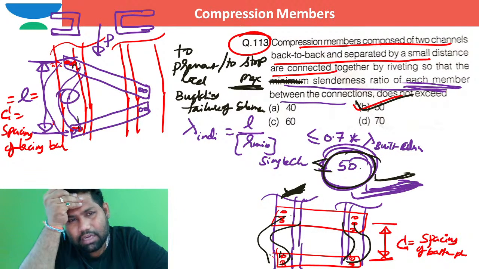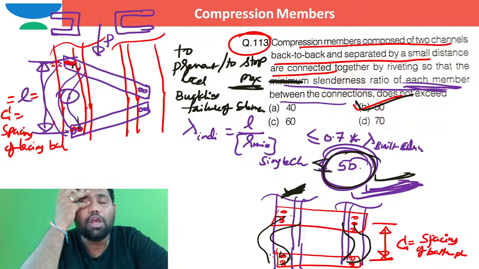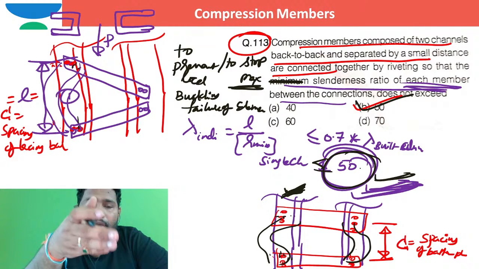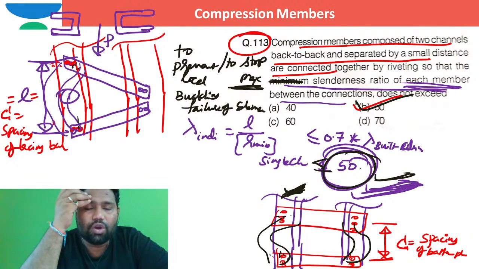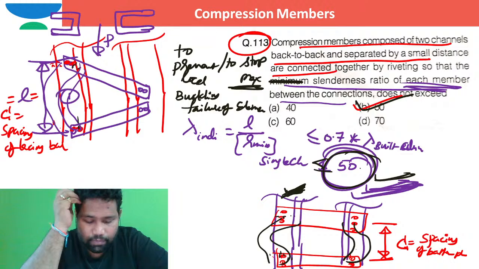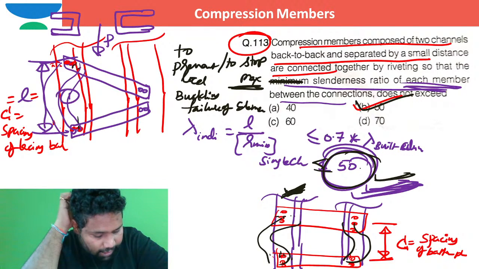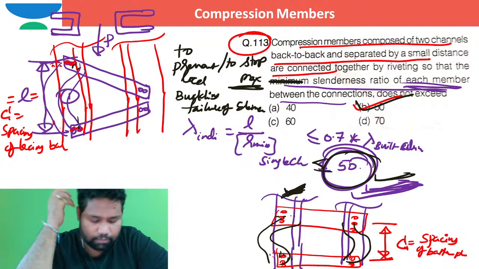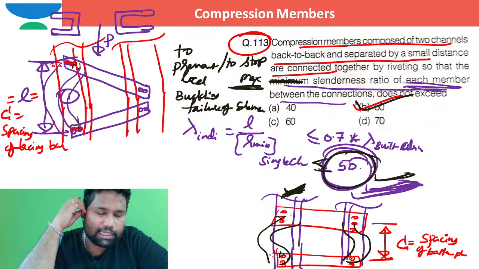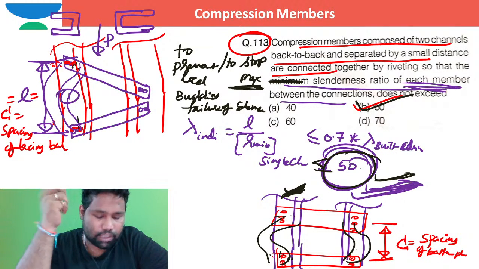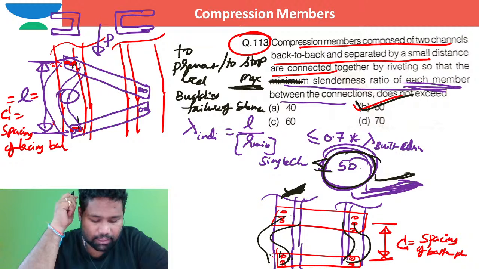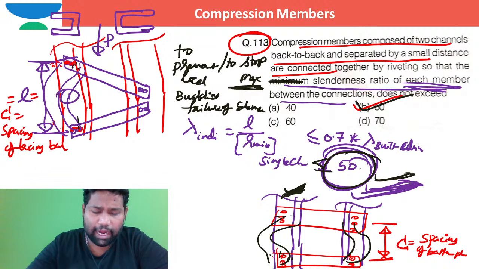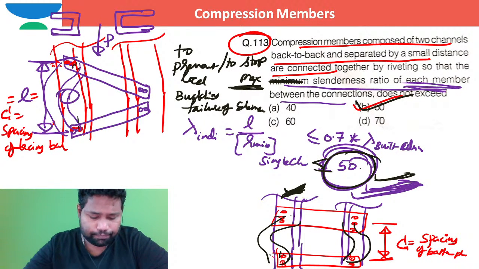Why are we doing that? In order to stop or prevent local buckling failure between the constraints of that rolled channel section in case of columns. Is that okay? Bianca Samantha, is that okay? Right? Shall I move to the next question? Right, moving to the next question.